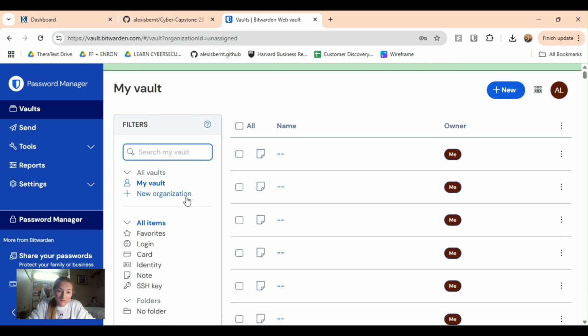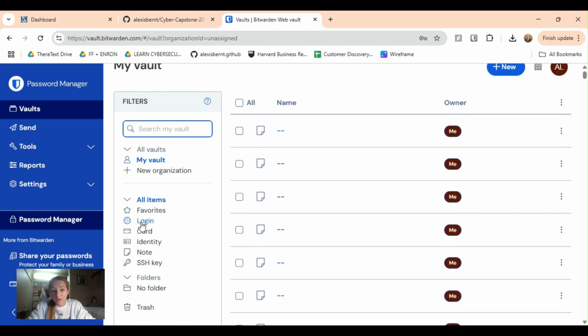Once we're into the vault, we can store certain things. We can put in logins, so logins to certain websites, certain accounts. We can put in cards. We can put in identity information. We can put in notes, so private information and notes. And then we can put in SSH keys.